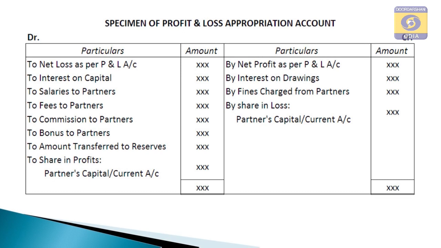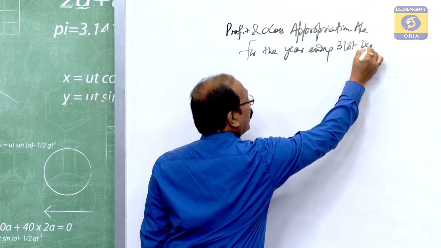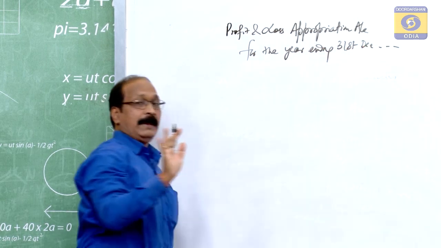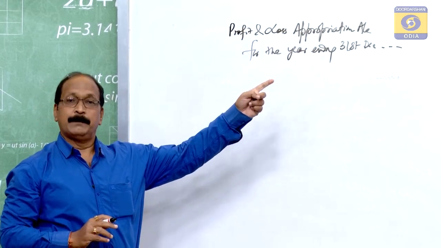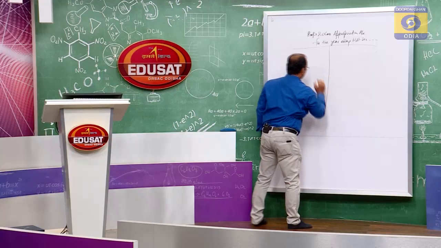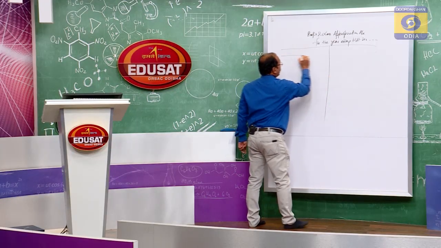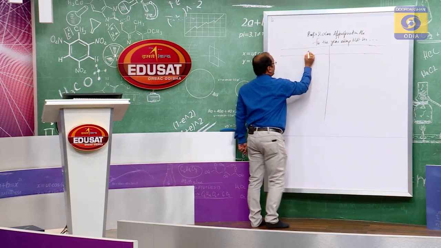So, profit and loss appropriation account for the year ending 31st December or like this. When the date is mentioned, you have to write it, otherwise you have to leave it blank. In T form, you have to write Dr. and Cr.